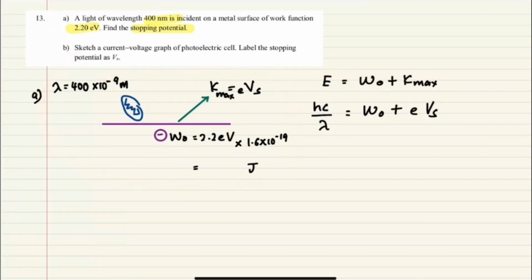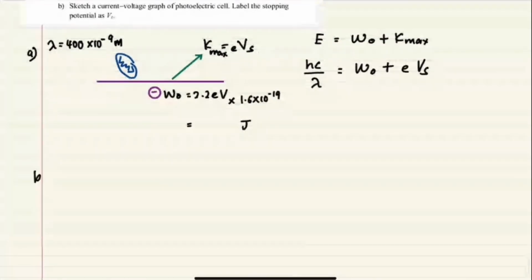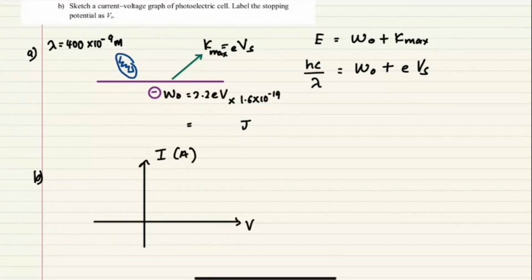Okay, and B, sketch a current against voltage graph of photoelectric cell. Label the stopping potential as Vs. Okay, yang ni macam saya cakap lah, dia ada dua types of graph dia. Satu yang straight line, satu lagi yang curve. Kamu rasa yang ni straight line ke yang curve? Current lawan voltage. Straight line ke curve? Curve. So basically, if you want to draw the curve, dia straight tu.